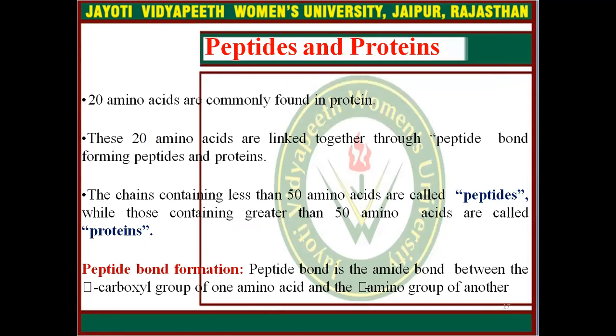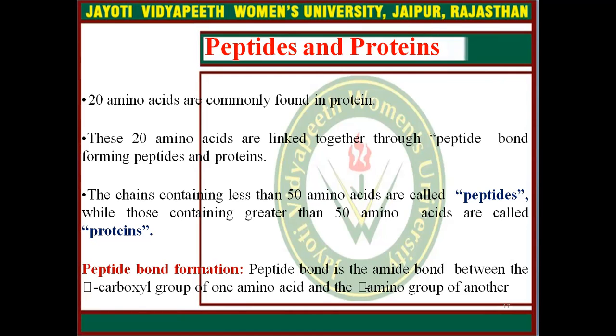Now come to peptides and proteins. 20 amino acids are commonly found in proteins, and these 20 amino acids are linked together through peptide bonds, forming peptides and proteins. Chains containing fewer than 50 amino acids are called peptides, while those containing more than 50 amino acids are called proteins. Peptide bond formation: a peptide bond is an amide bond between the carboxyl group of one amino acid and the amino group of another.